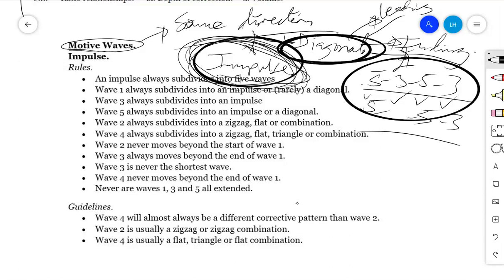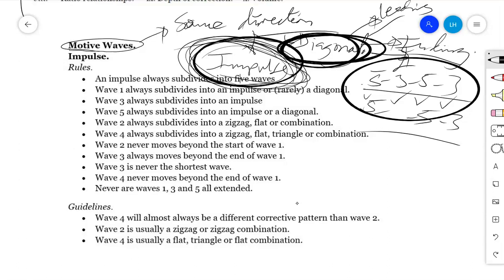It has a similar structure to an impulse, but the major difference between the impulse and the diagonal is that when you look at the overall structure of the market while it is building a diagonal, you will find that the volume will be decreasing as long as the price is moving in a certain direction.